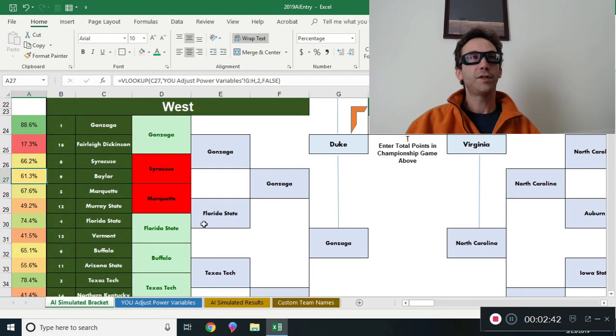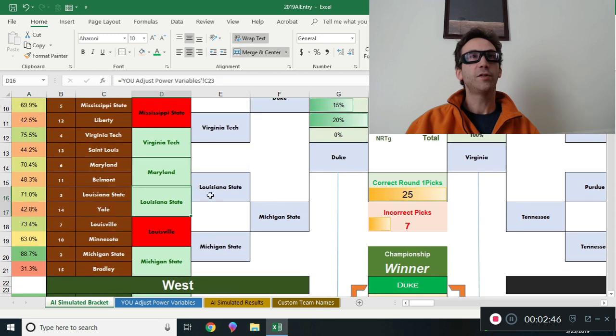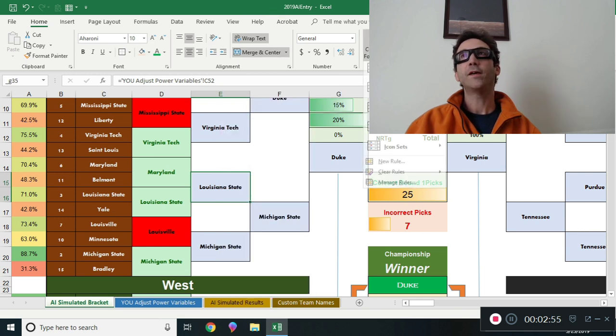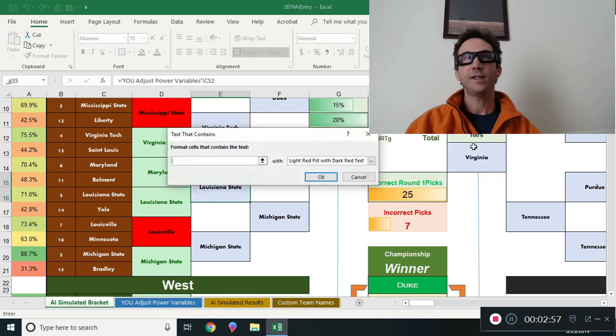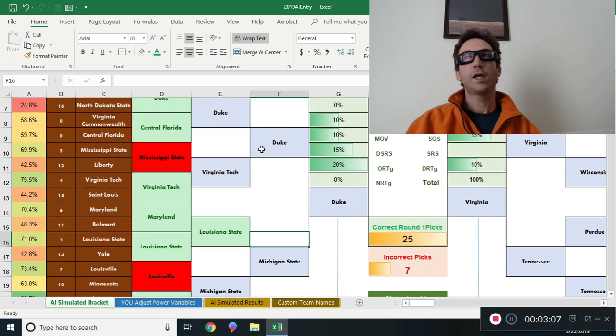I think Maryland just lost. This game just happened. Maryland did just lose to Louisiana State, so it got this right already. And the way I'm going to update that is I'm going to add a conditional formatting formula here. Text that contains Louisiana State is going to be green. So now you have one in the round two that works as well under this formula.